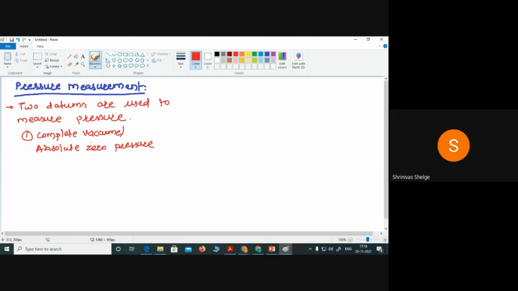Therefore, the first datum is complete vacuum or absolute zero pressure. And the second datum to measure the pressure is atmospheric pressure. Correct. So with reference to these two datums, we can measure the pressure.